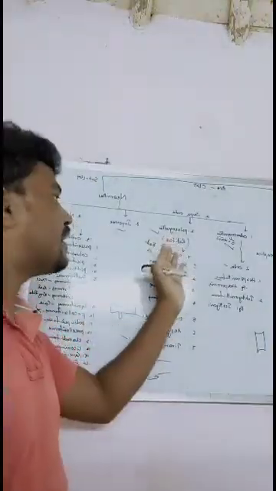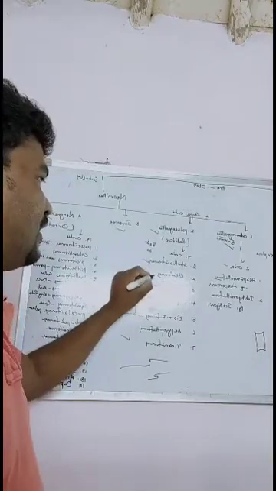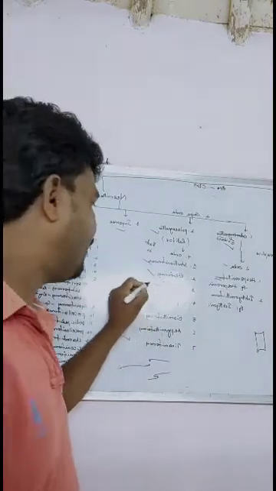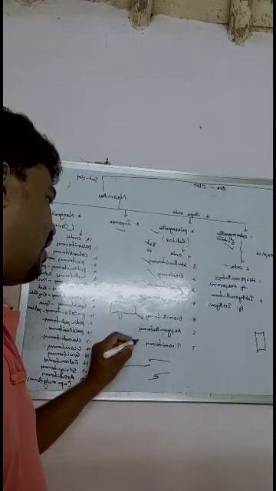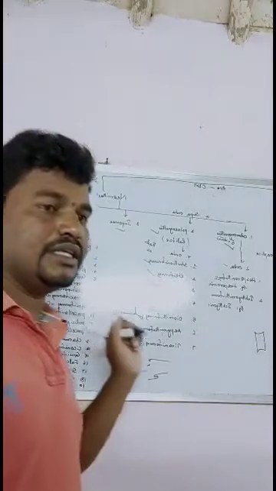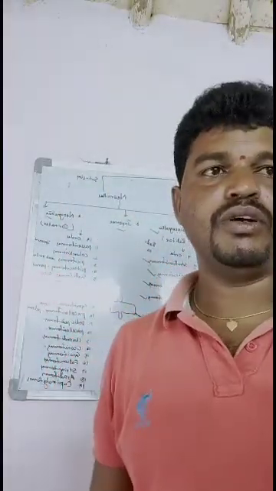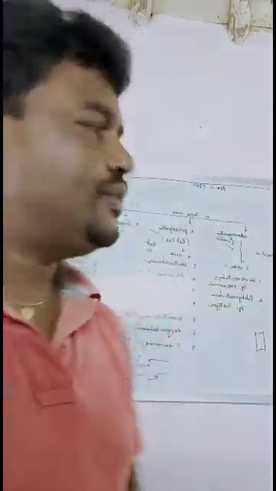The Palaeognathae contain seven orders. First is the Struthioniformes, then the Rheiformes, Casuariiformes, Apterygiformes, Dinornithiformes, Aepyornithiformes and Tinamiformes. These are the seven orders. Here we are discussing the first one, the Struthioniformes.